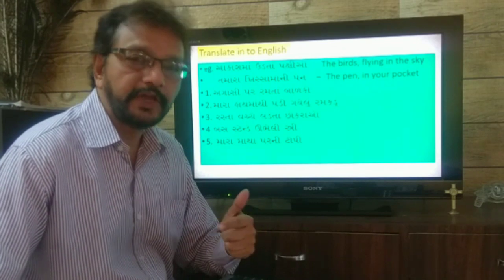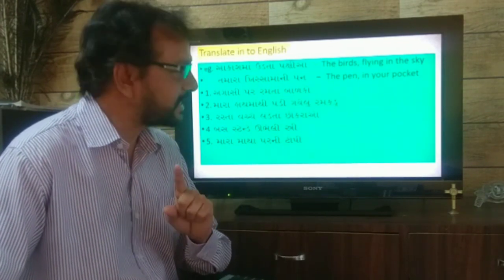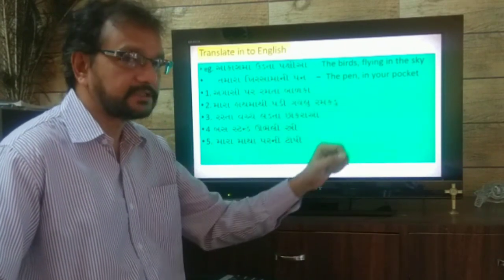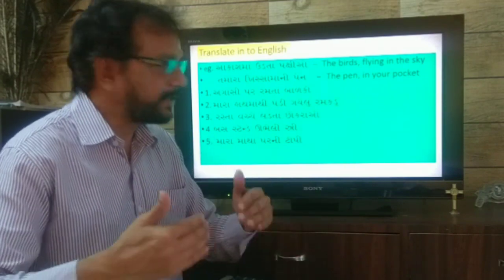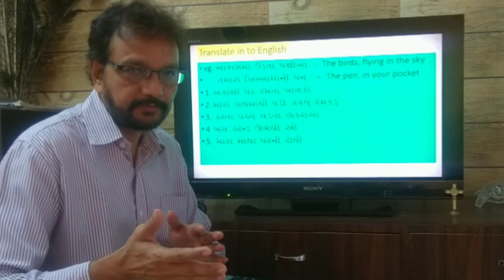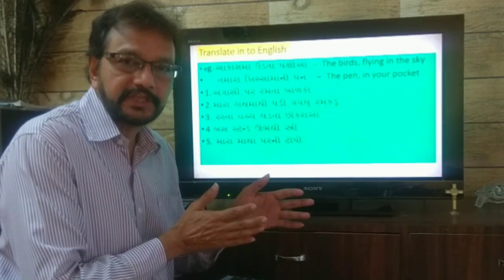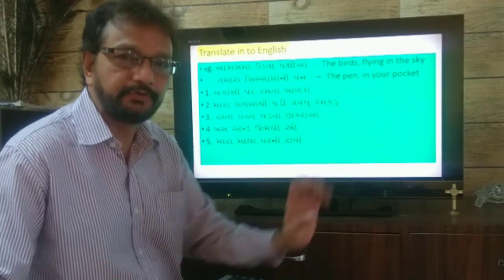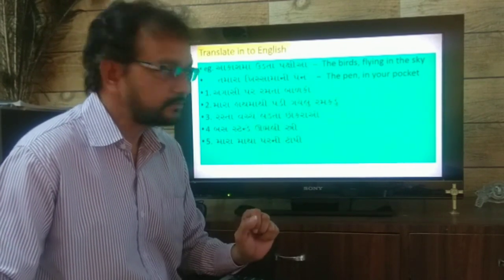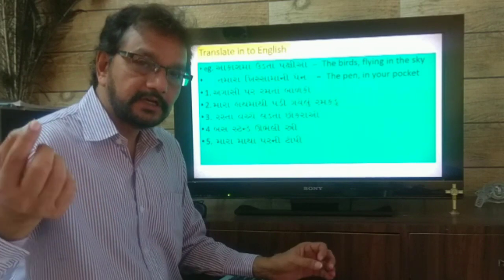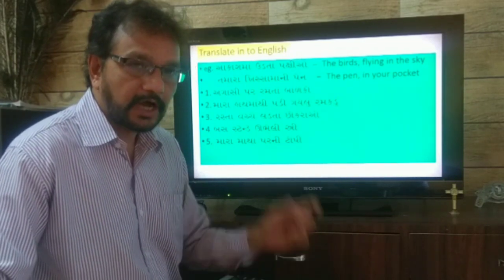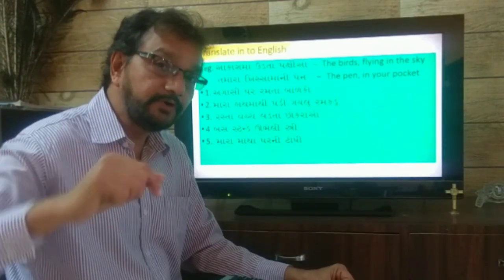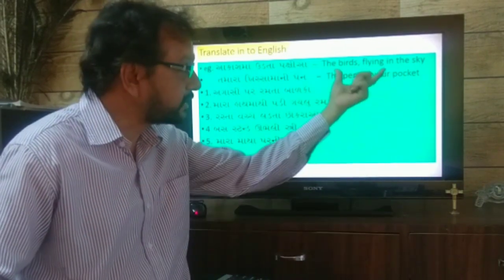But when you translate it into English, you have to remember this. Adjective phrases are used just behind the nouns. The birds. Let's translate. The birds flying in the sky. Then we have to complete the sentence. We know the noun will come in the place of the subject or the object. If the noun is the subject, it will come at the beginning. For example, if I say the birds flying in the sky, then what about them? They have arrived from Siberia. So I will say: The birds flying in the sky have arrived from Siberia. That is in the place of the subject.